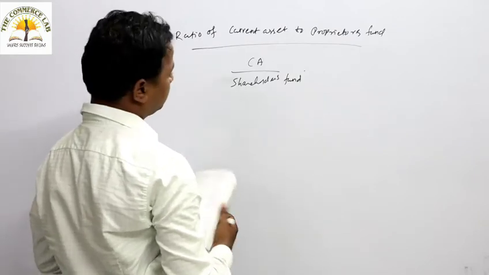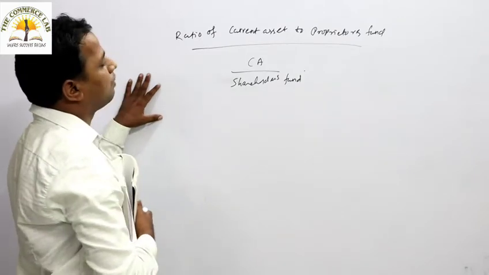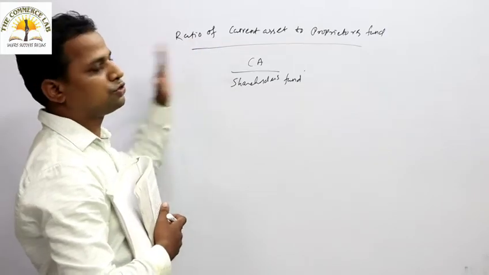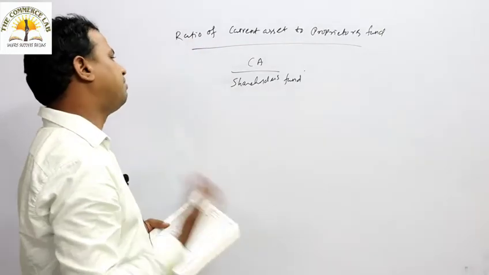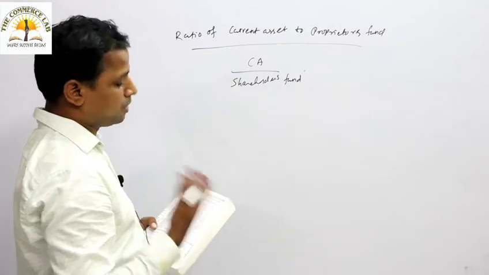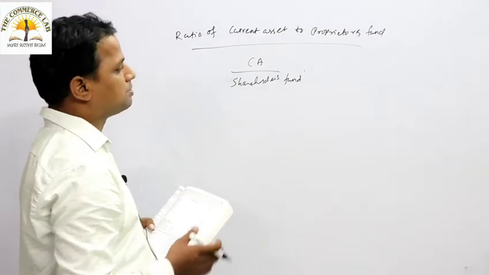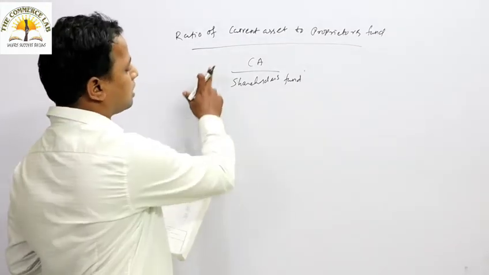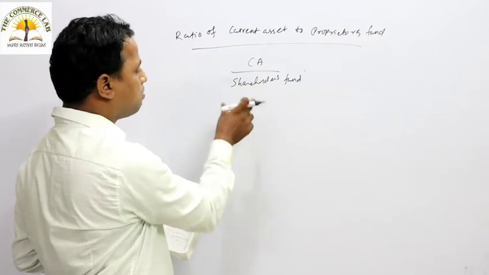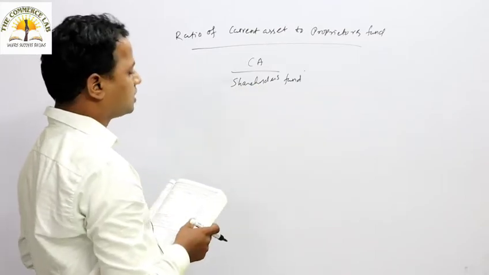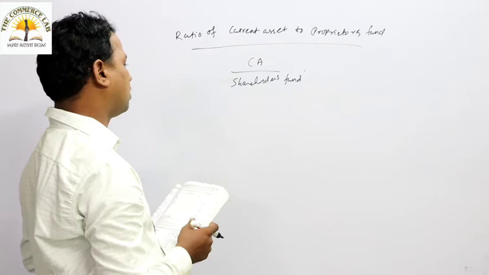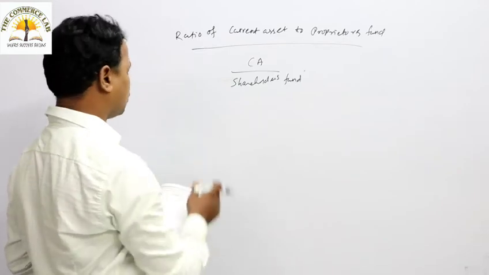There is no rule of thumb for this ratio of current asset to proprietor's fund. It depends upon the organization and the nature or type of business you are doing. So current assets divided by shareholders' fund shows how much of the shareholders' fund is invested in current asset. That is the ratio.